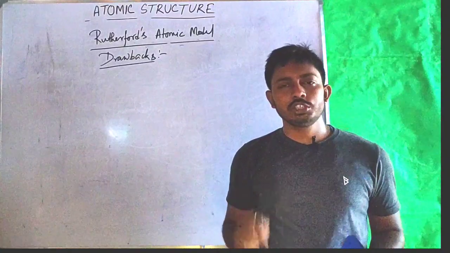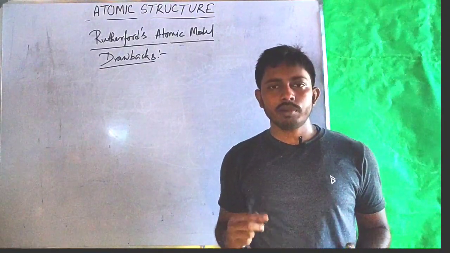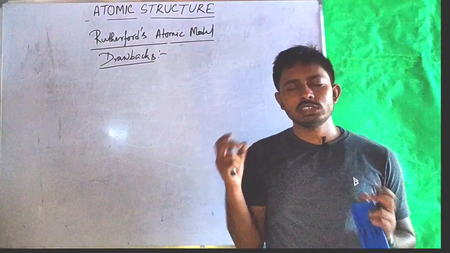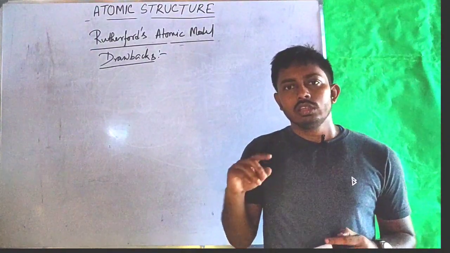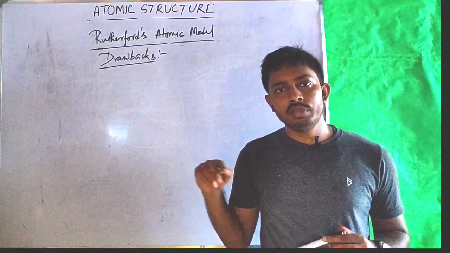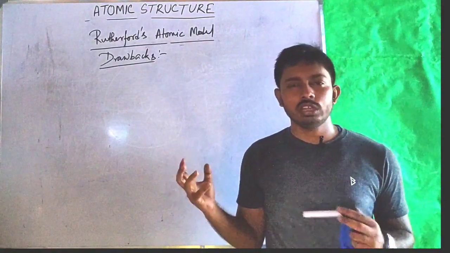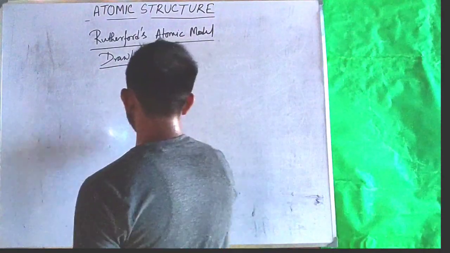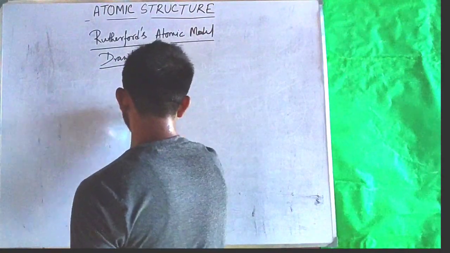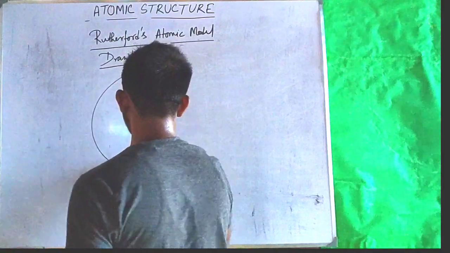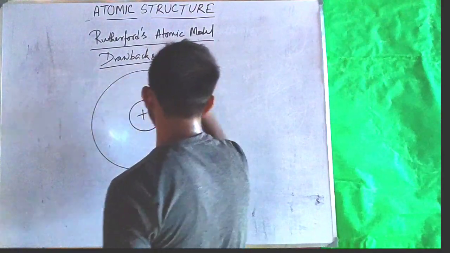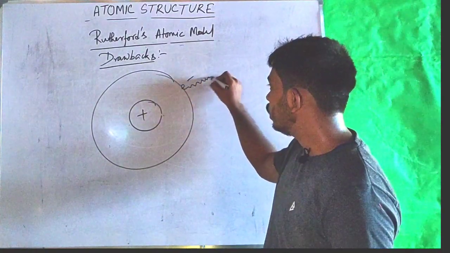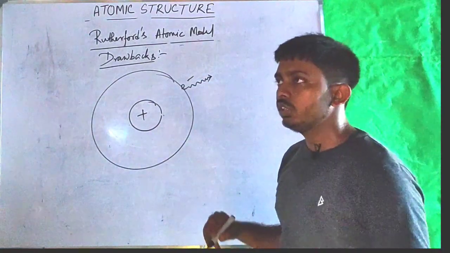According to Maxwell's theory of electrodynamics, any charged particle, if it revolves around another charged particle, continuously emits energy, so its energy gets lowered. With this consideration, if electrons were revolving around the proton, electrons would emit energy continuously.